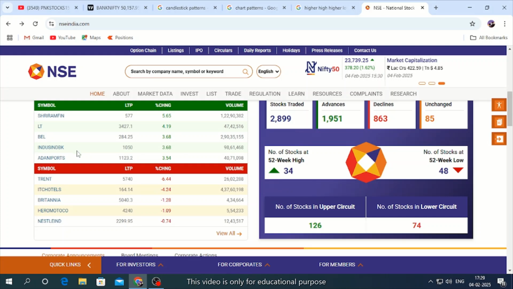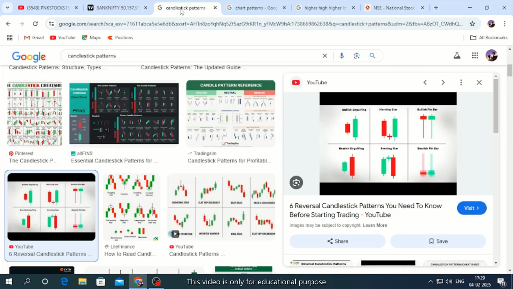Next, what are the important things one needs to master on price action without any indicators and other stuff? The most important is candlestick patterns. There are many candlestick patterns you need to master, but at least to start with, master bullish engulfing, bearish engulfing, morning star, evening star, hammer, and reverse hammer. These are the price reversal situations.